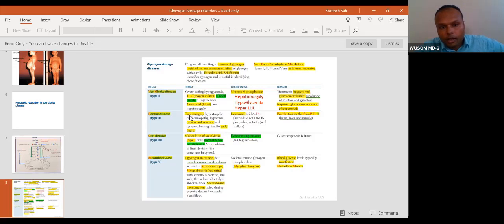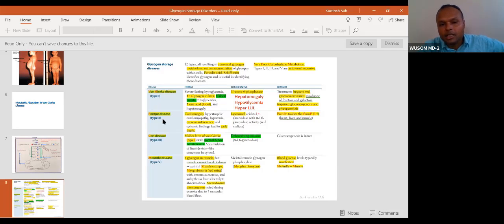The severity of this disease actually varies according to the patient. Some patients have less severe disease, so the prognosis is better. Someone with severe disease has a worse prognosis. Severe disease means early presentation, in early childhood.